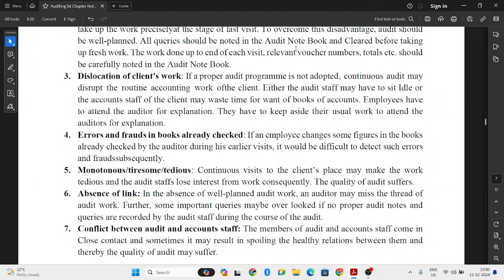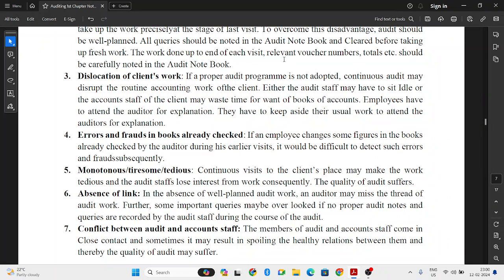Next, errors and frauds in the books already checked. What happens every month when the auditor comes and verifies the books of accounts? The accountant may change certain transactions in a book that is already verified. So again, there is a fraud. It will be very difficult to detect these frauds as such.